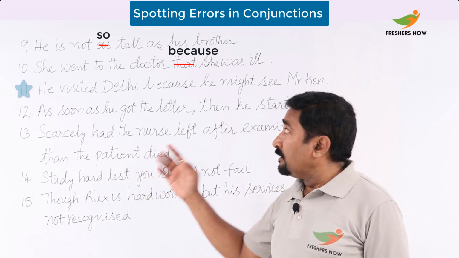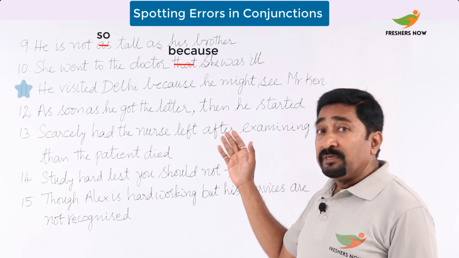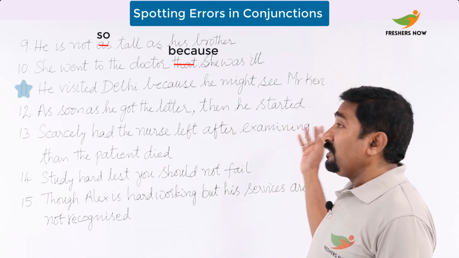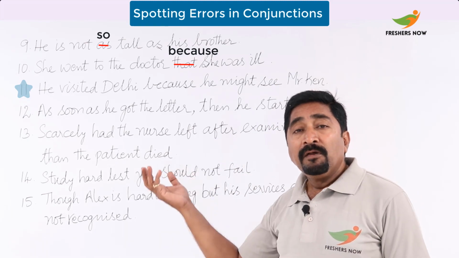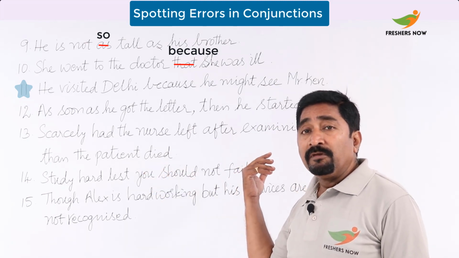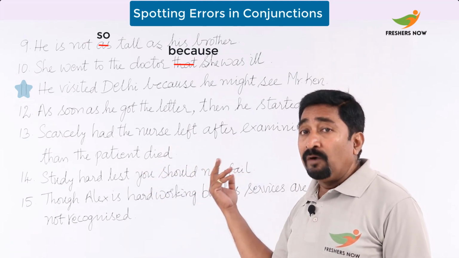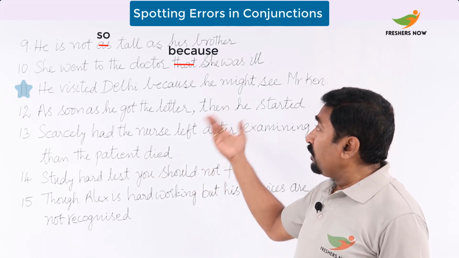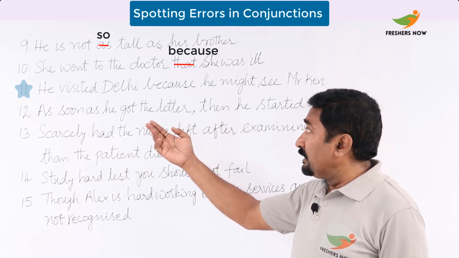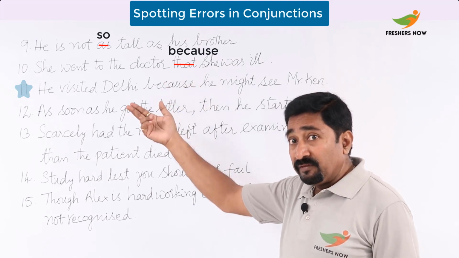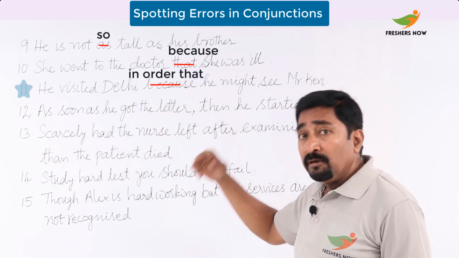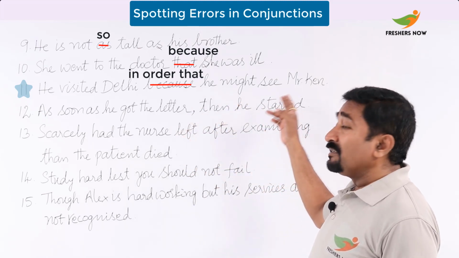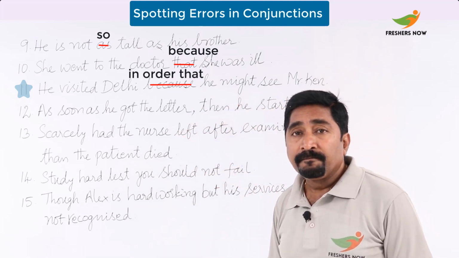Now let's see that. He visited Delhi because he might see Mr. Ken. Now here the purpose is put forward, and we should know how we use it. In place of because here we should say, in continuance, he visited Delhi in order that he might see Mr. Ken.